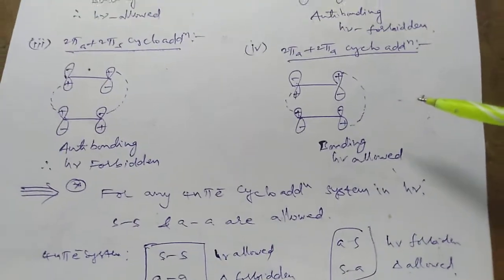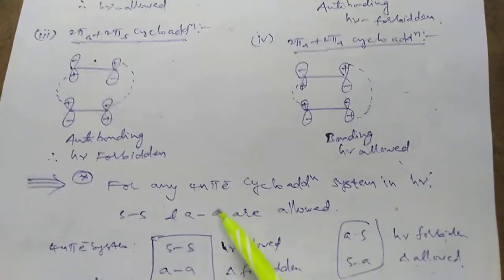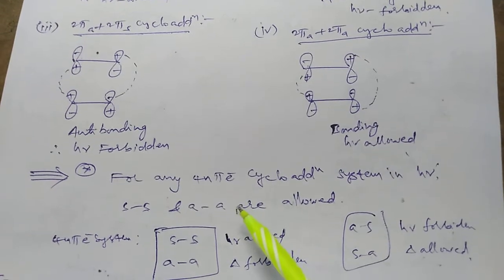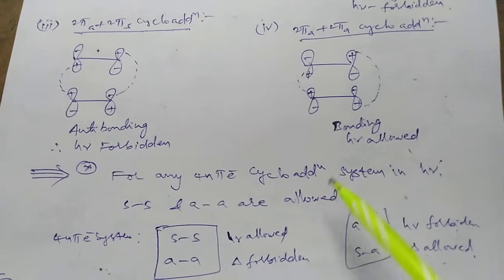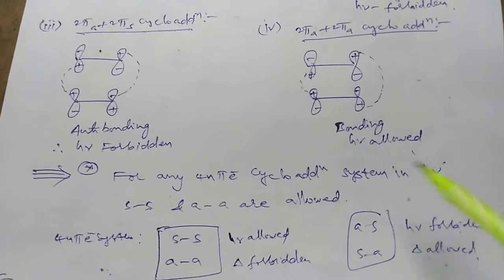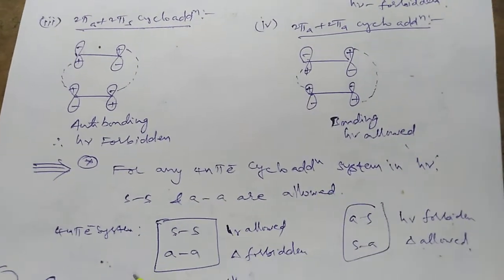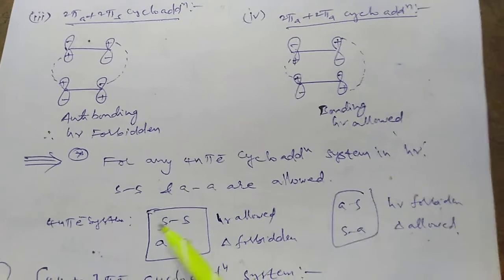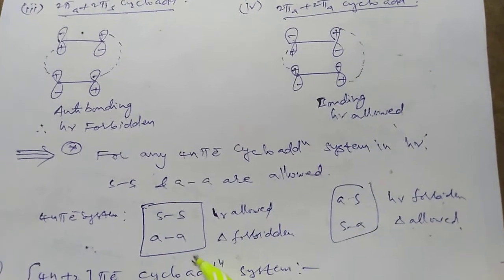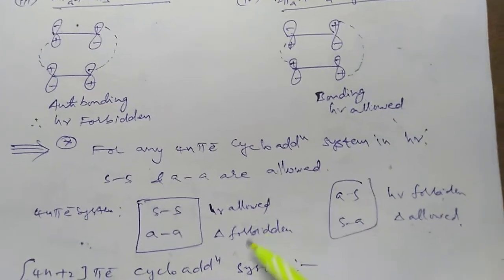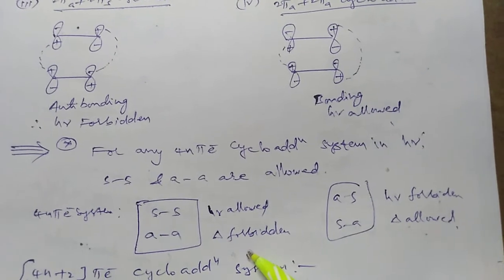Now we are concluding for any 4n pi electron system for the cycloaddition, photochemically supra-antara is allowed. For the 4n system, supra-antara is photochemically allowed, thermally forbidden.